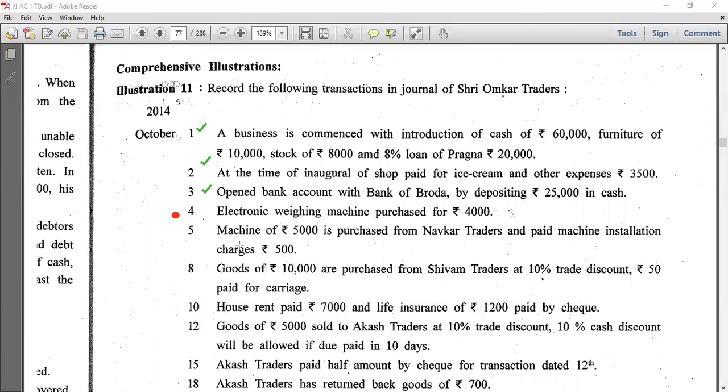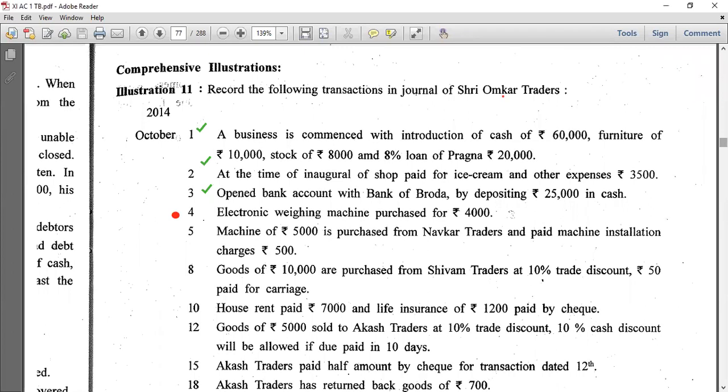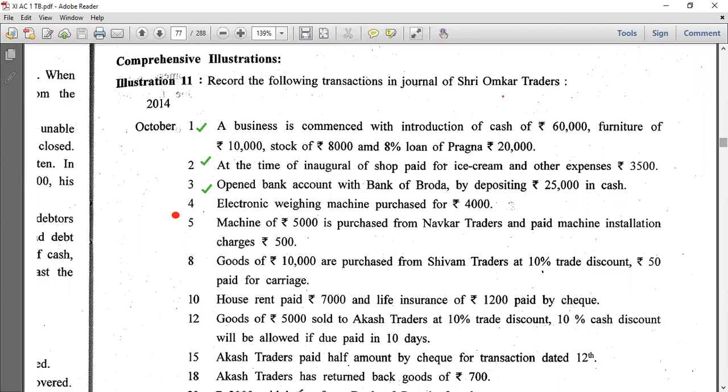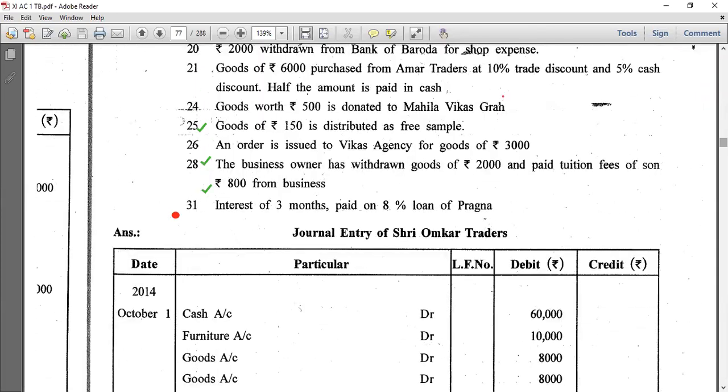Machine of 5,000 is purchased from Nauka Traders and paid machine installation charges. So machine account debit 5,500, to Nauka Traders, to cash goes out 500. Now what is your transaction of illustration? You can show installation charges separately also. Right? We are following one pattern.